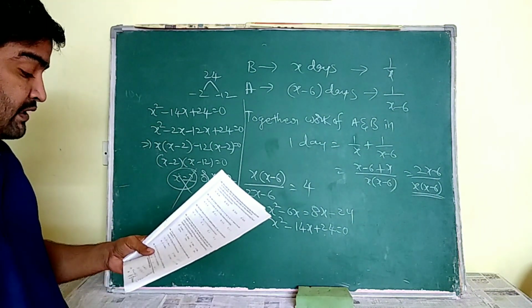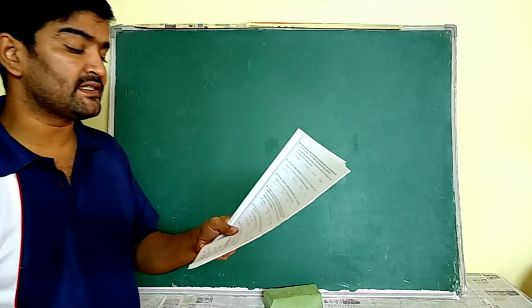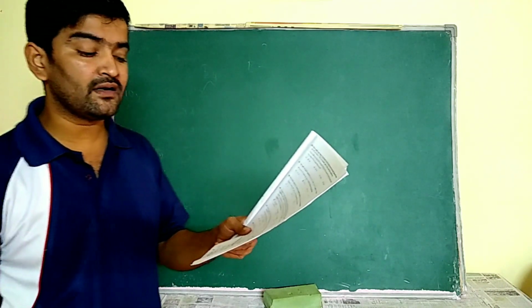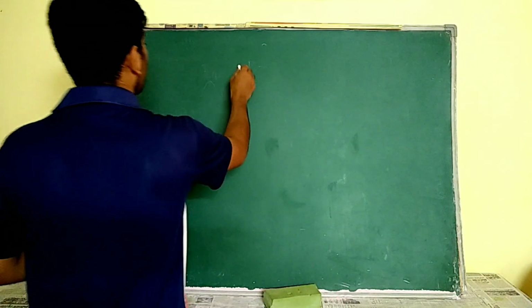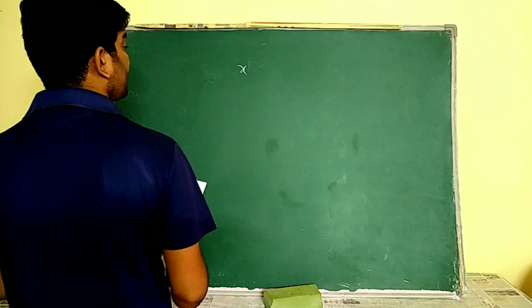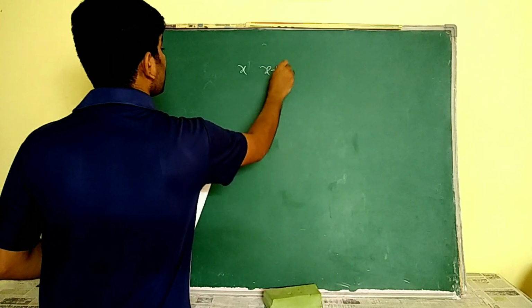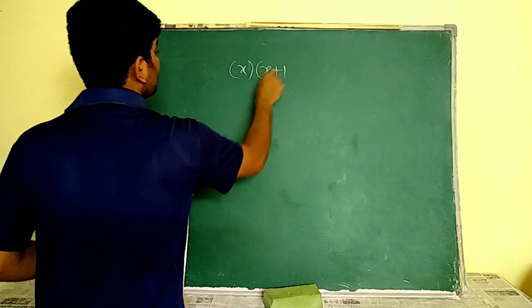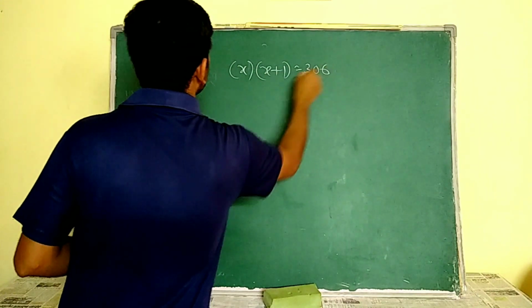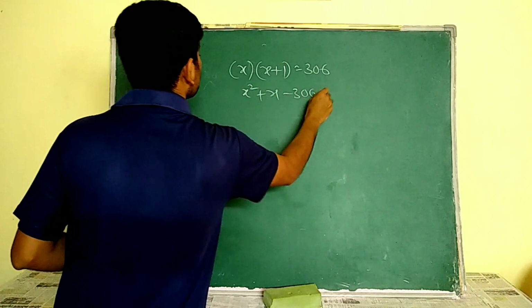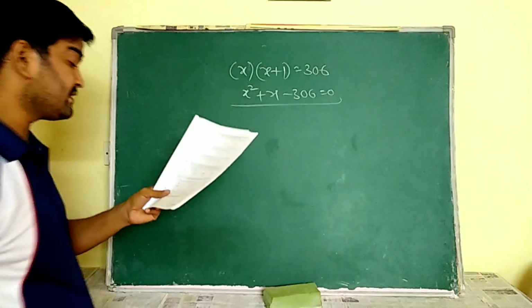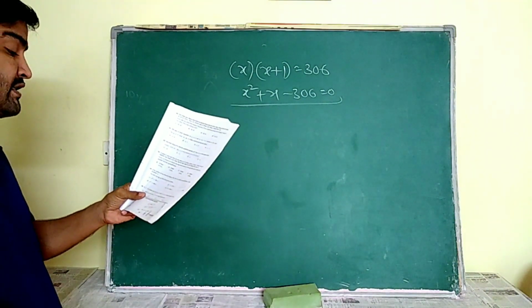Next, 44th one. If the product of two consecutive integers is 306, then the quadratic representation of the condition is, product of two consecutive numbers. If x is one number, then its consecutive number is x plus 1. So the product of these two is given as 306. So its representation is x square plus x minus 306 is equal to 0.